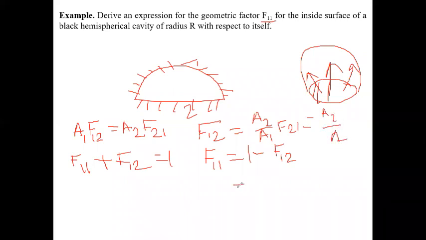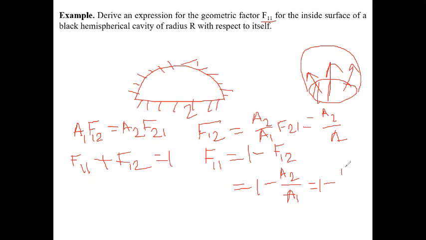So from this we can write F11 equals 1 minus A2 by A1. What is the value of A2? This is a circular plate, so pi r square.